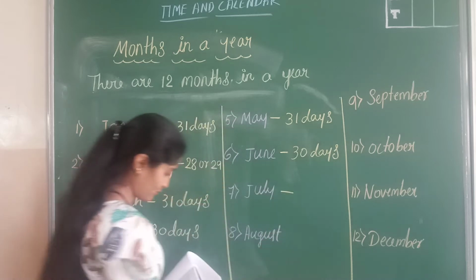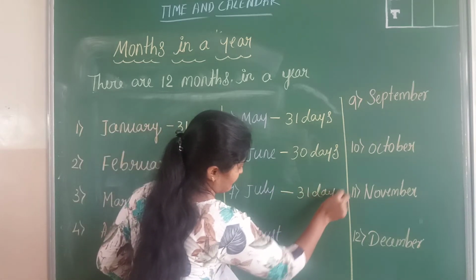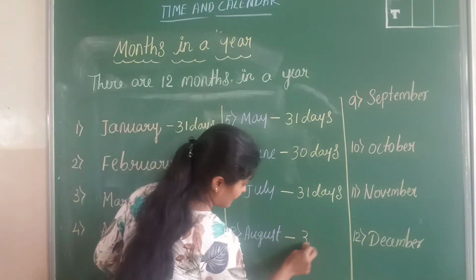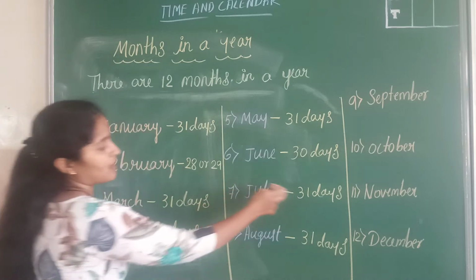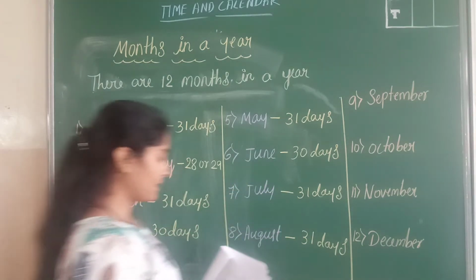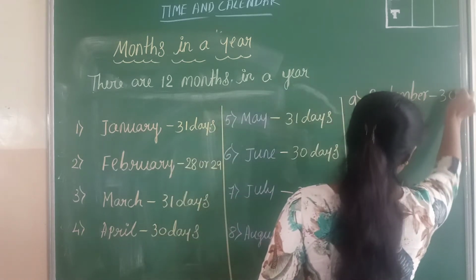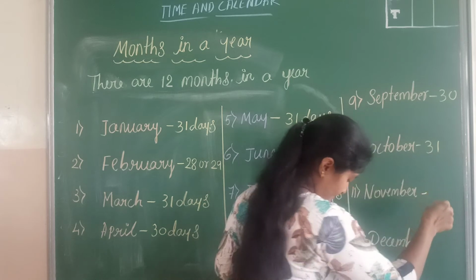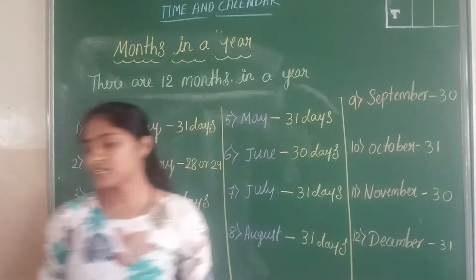And in the month of July, 31 days. And in the month of August, again 31 days. July also has 31 days, August also has 31 days. And in September, there are 30 days. And in October, 31 days. And in November, 30 days. And in December, there are 31 days.